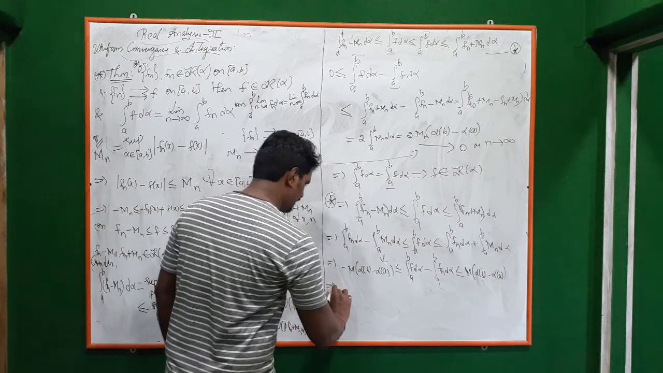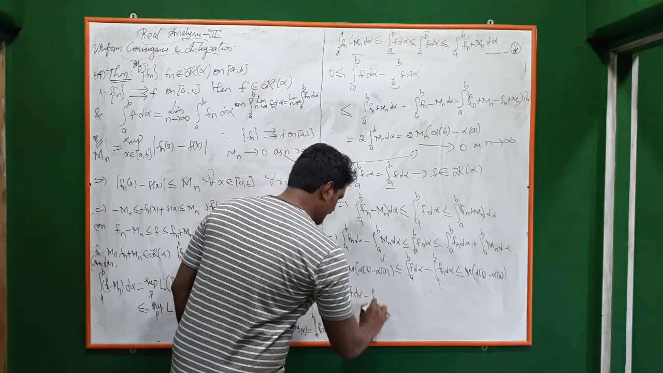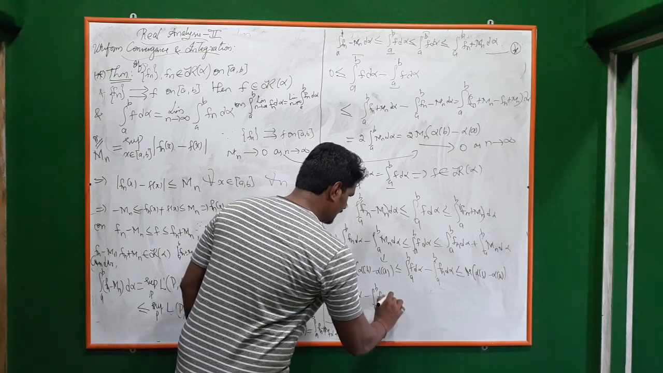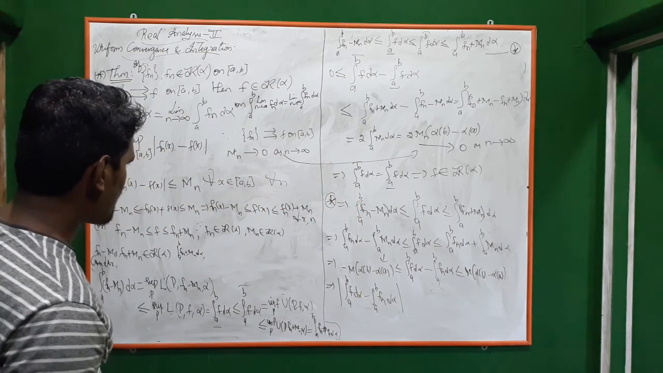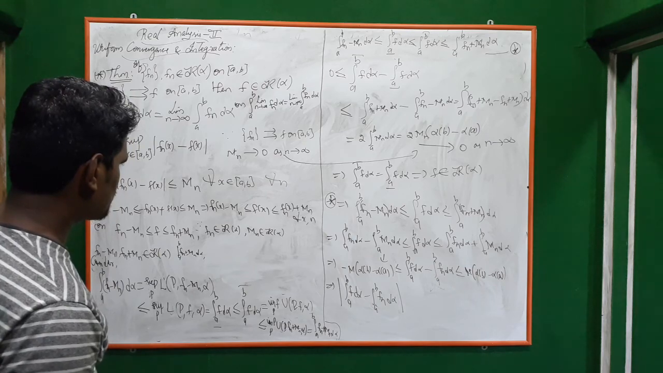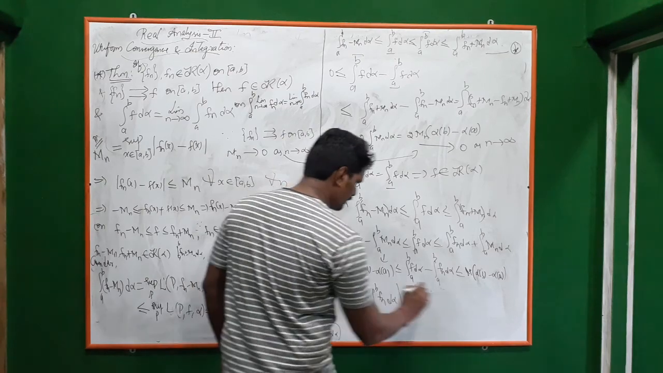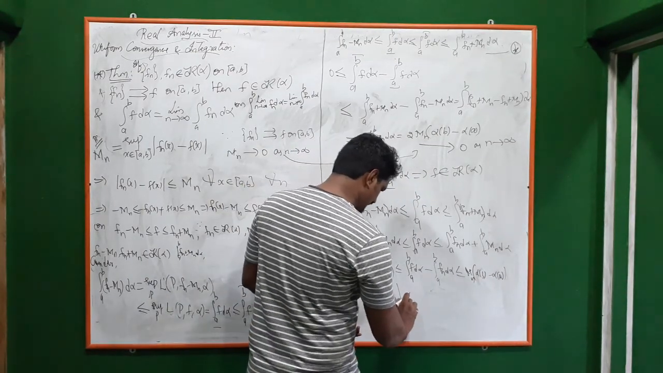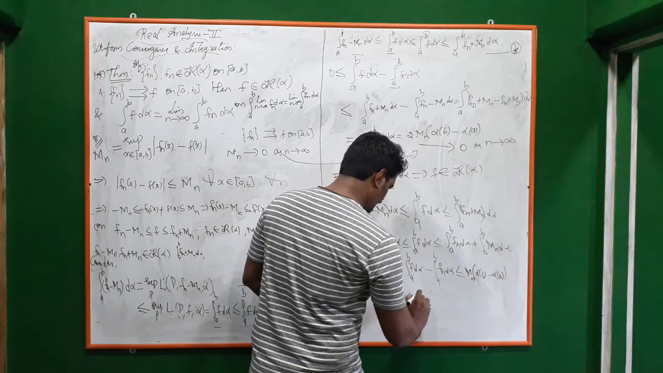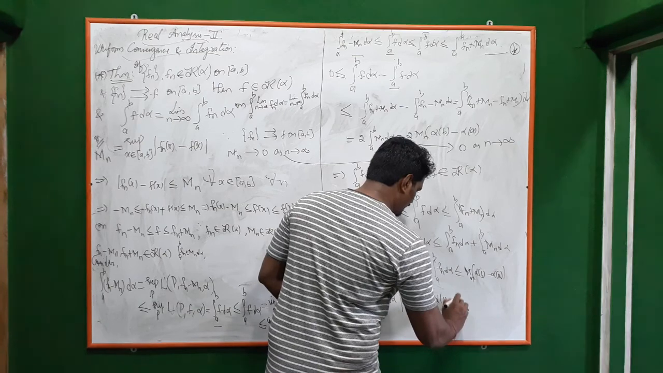Which is nothing but the modulus of the integral from a to b of f d alpha minus the integral from a to b of fn d alpha, not mn, which is less than or equal to mn times alpha of b minus alpha of a.